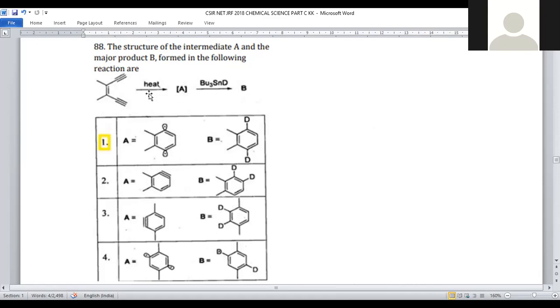So what we are doing: upon heating, homolytic fission of the bond and the cyclization reaction will be carried out, and we will get the benzenoid form. Now it is treated with tributyl tin deuterium. It is the hydrogenating agent; if we take tributyl tin hydride, it will be H. So we are taking its isotopic form, that is deuterium. Cleavage of the bond occurs in a homolytic manner, so a deuterium free radical will be generated that attaches to the free radical present on benzene. So we will get a deuterated compound. Compound 1 is the correct answer for question number 88.